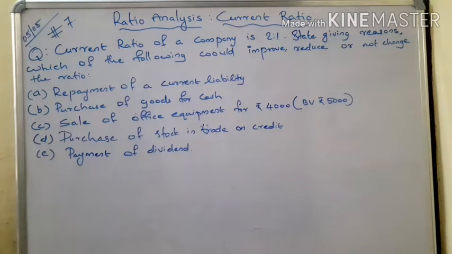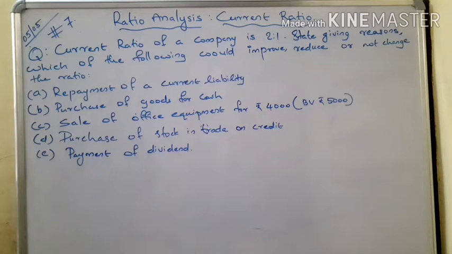When a current liability is repaid, how will it affect the current ratio of the company? Here the current ratio is given as 2:1. Will the repayment of a current liability improve, reduce or not change this 2:1 ratio? That we have to find out.